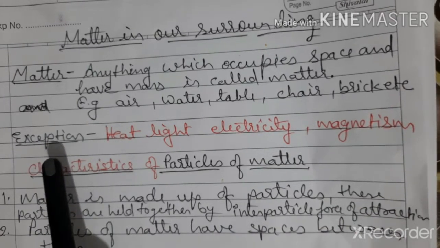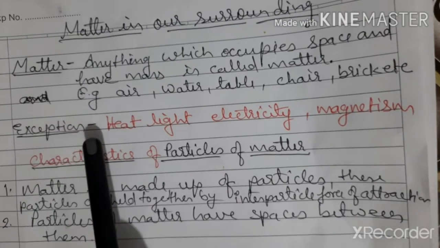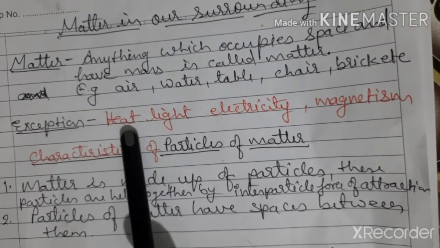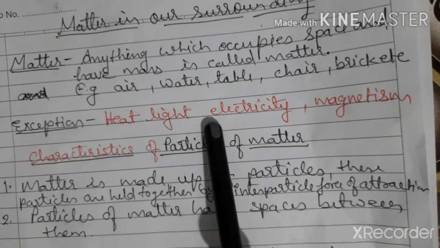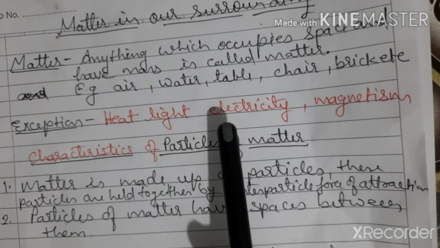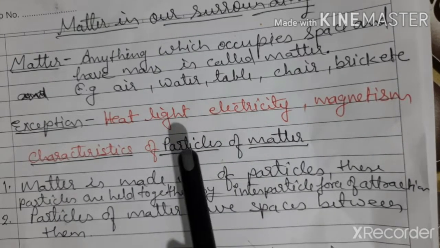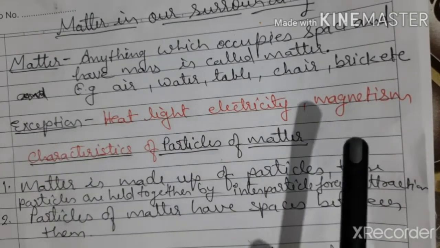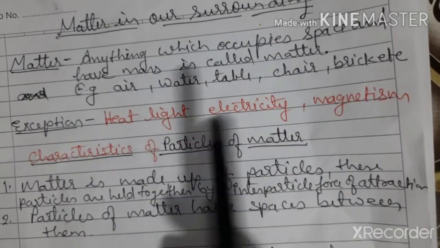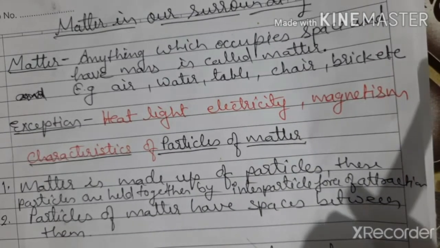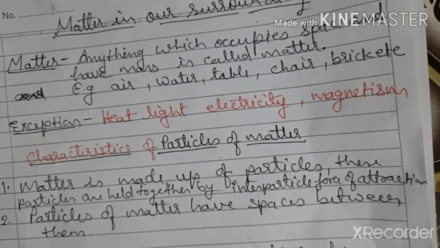That means there are some examples which are not considered as matter, like heat, light, electricity, which are forms of energy. Magnetism, vacuum, and electromagnetic waves are also not considered as matter. Why? Because they do not occupy space. Simple reason. So they are not considered as matter.